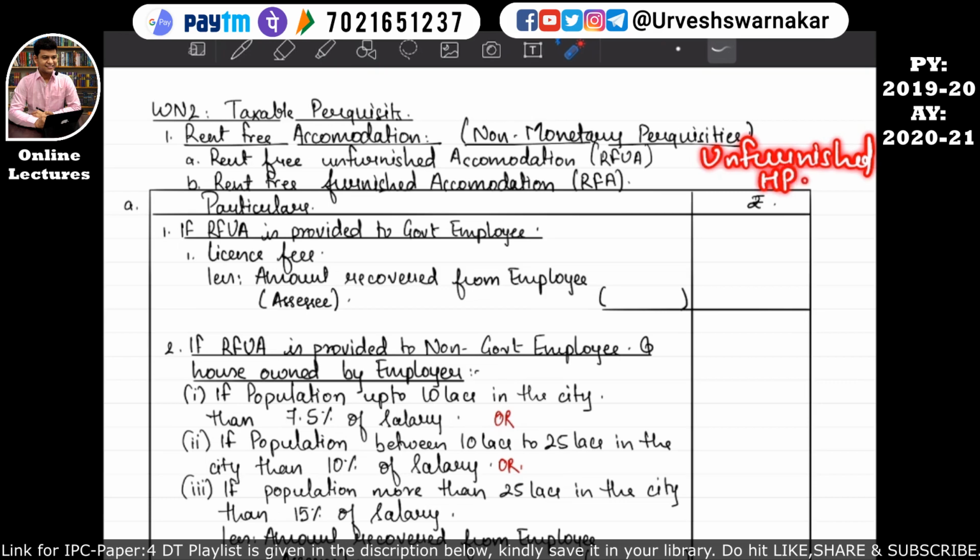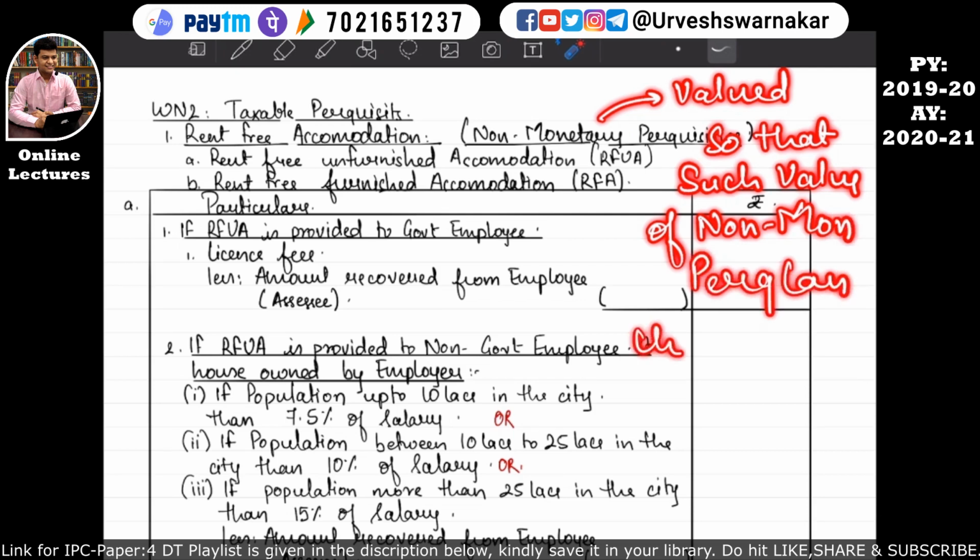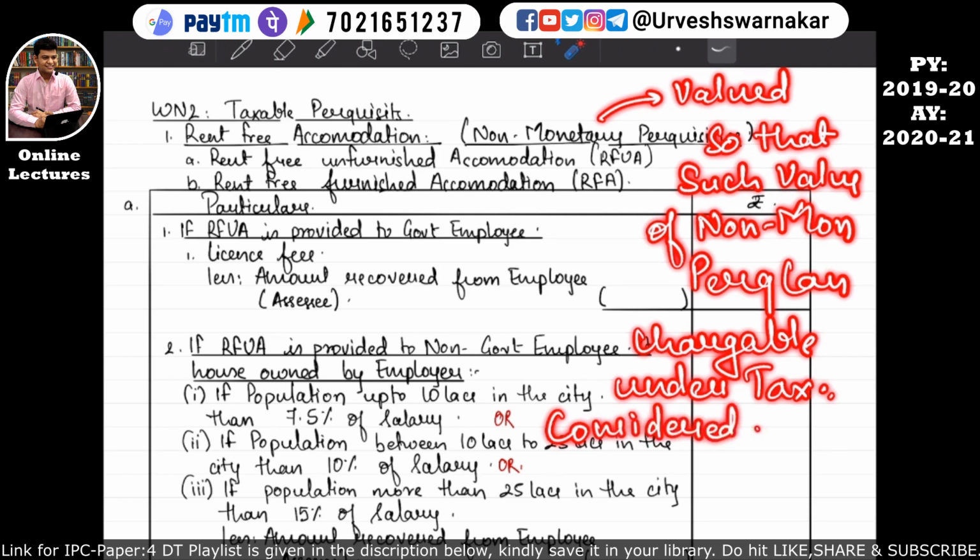house property, then how will such unfurnished house property, that is our non-monetary perquisite, be valued, so that such value of non-monetary perquisites can be chargeable under tax? I hope this is quite clear. That is, can be considered in the computation of income from salary. I hope this is quite clear.